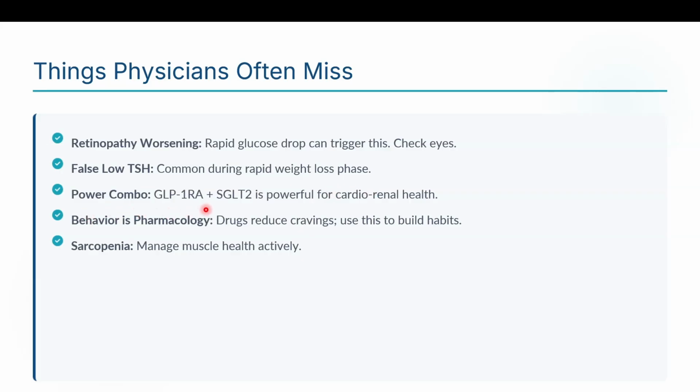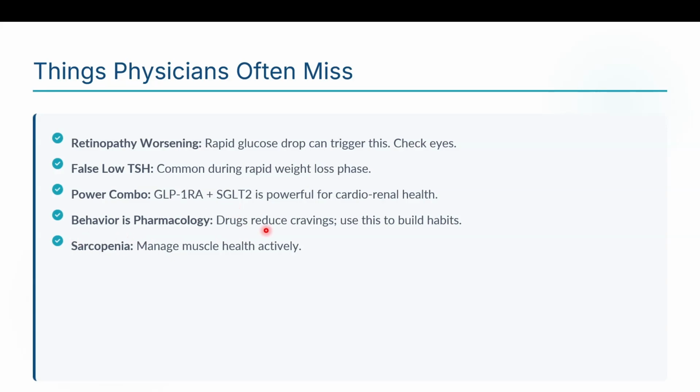When a GLP-1 receptor agonist is combined with an SGLT2 inhibitor, it is powerful for cardio and renal health. This is the best combination one can use if there is no problem with the cost of the drugs. If the patient can afford it, try to put them on these medicines. Also ensure that SGLT2 inhibitors are used in appropriate cases. In cases of recurrent urinary tract infection, try to avoid SGLT2. Otherwise, it's a very good drug. It also aids in weight loss and has good cardio and renal benefits.